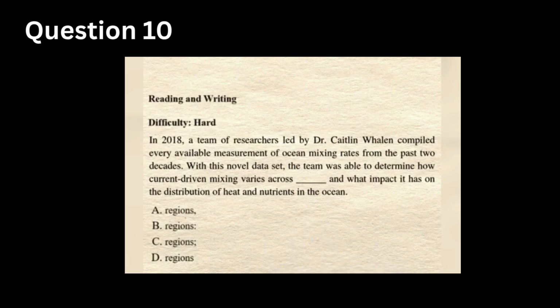If we look at our options, they all contain the word regions with a punctuation. So think of this question like breaking down a single continuous idea in a sentence. The phrase across regions and what impact it has is not introducing a separate clause that needs a break. It's extending the same verb, which is determine how. So we don't want to interrupt the flow after regions.